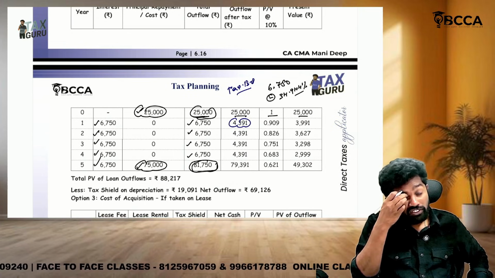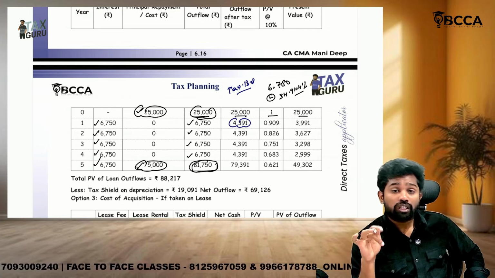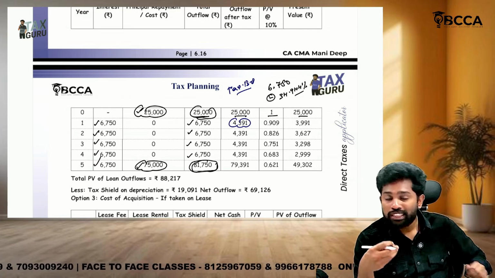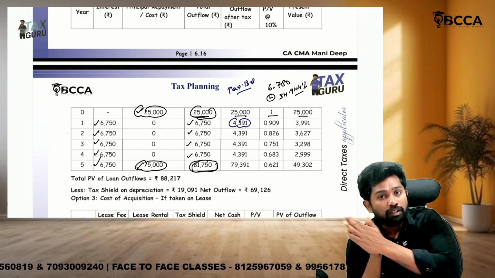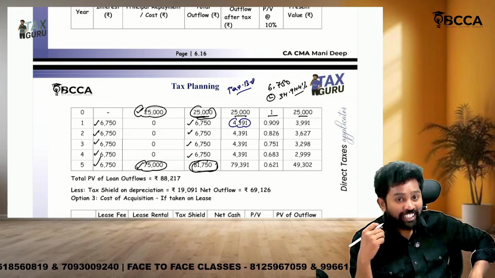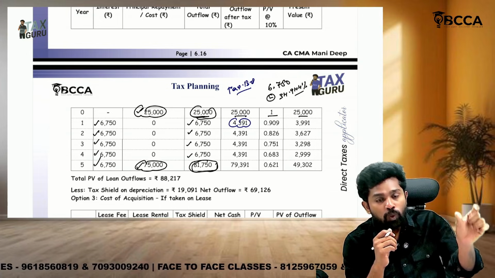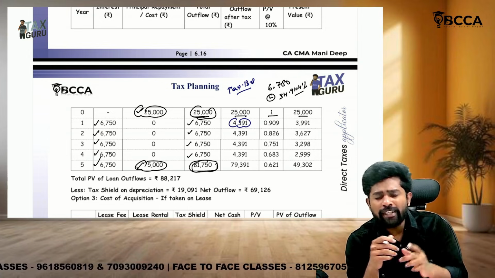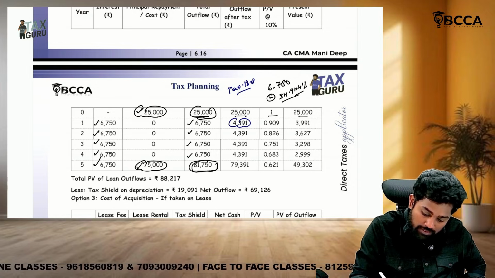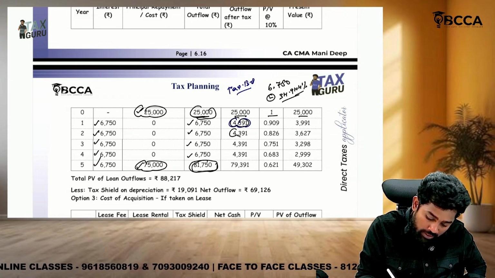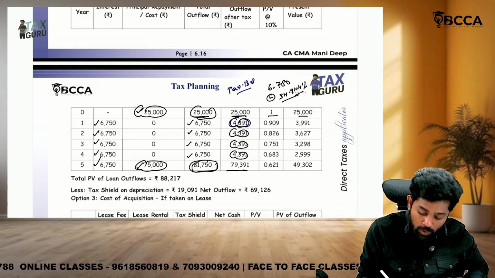Sir, we want the total cash outflow if you finance it through loan. Sir, in the first question, why didn't we do it? Because in the first question, in year 0 only you are paying the total 1 lakh. But here you are not paying in year 0. You are paying some part in year 1, some part in 5th year, and every year you are paying even interest also. So that's why net of interest after tax saving you are finding out, and the down payment made and the loan payment which is made after 5th year, discounted to present values after tax saving. So 6,750 minus 34.944%, you get 4,391, the real interest expense after tax saving, plus the original down payment made, 25,000, and the loan repaid.